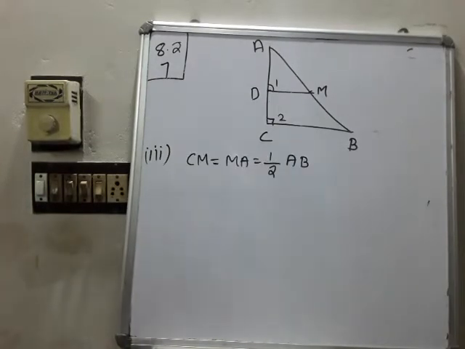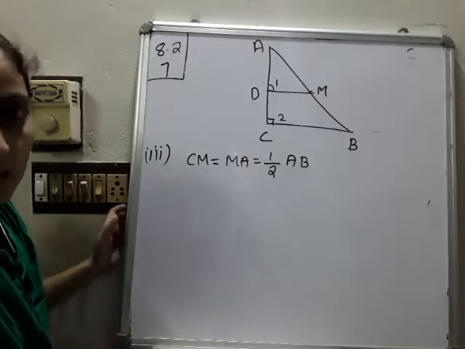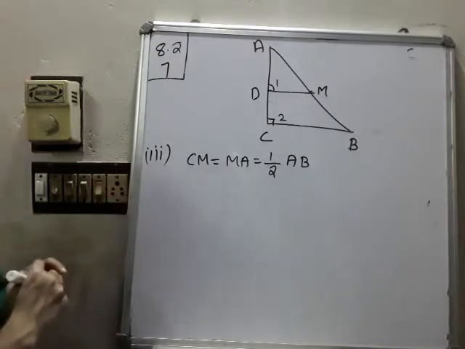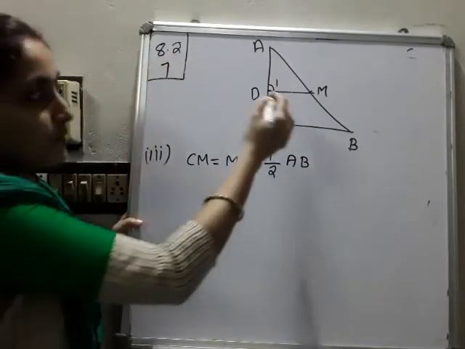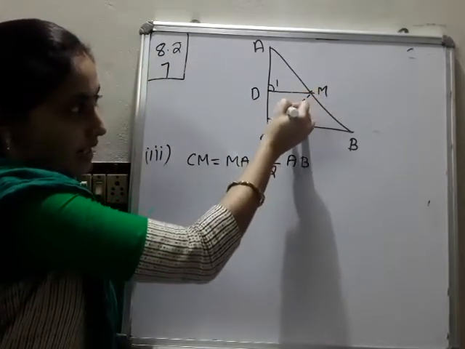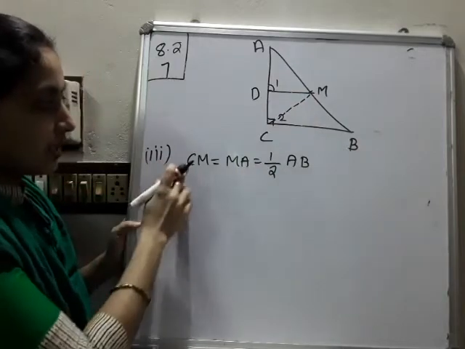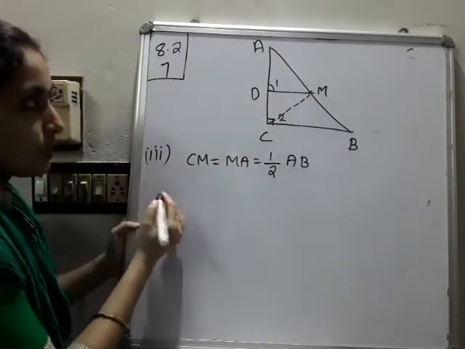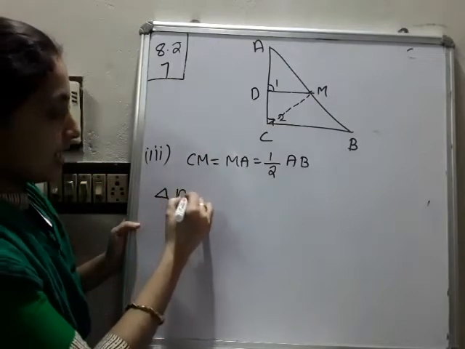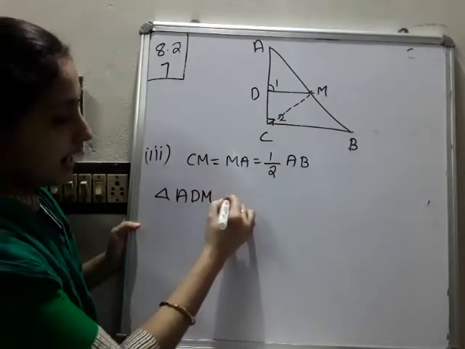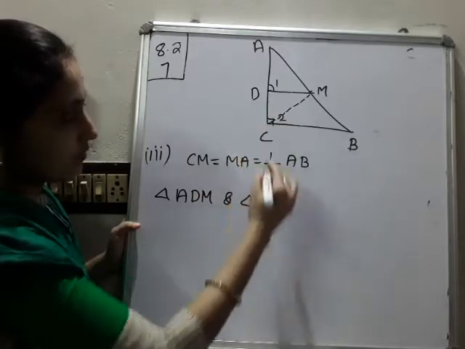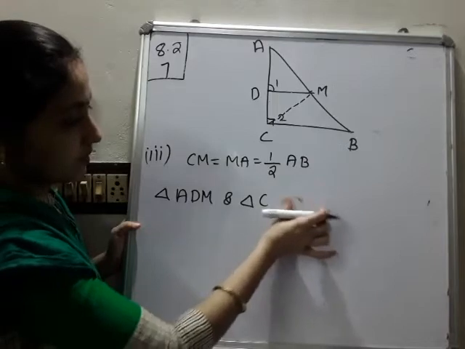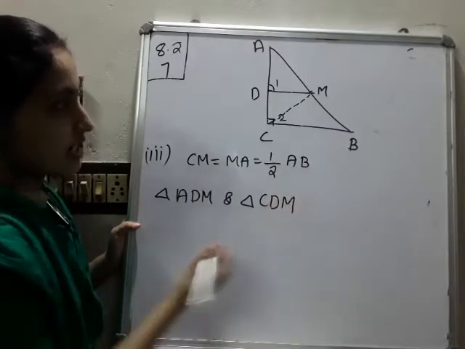So now we have to prove CM is equal to MA is equal to half AB. That is the only part we have to prove. For that purpose, we draw a line like this, that is MC. So we join this, and we get two triangles. What are the two triangles? Triangle ADM and triangle CDM.